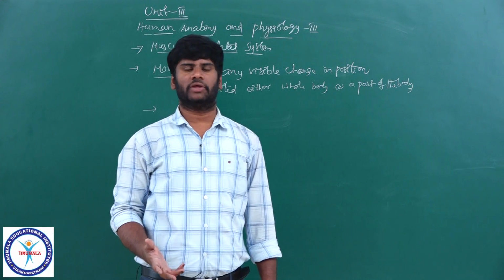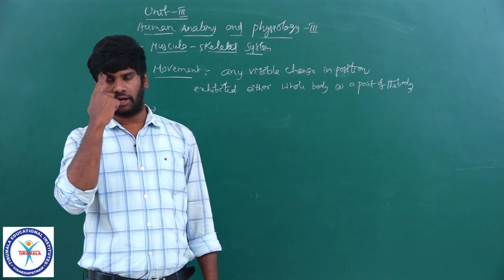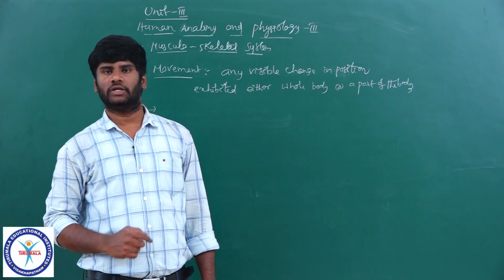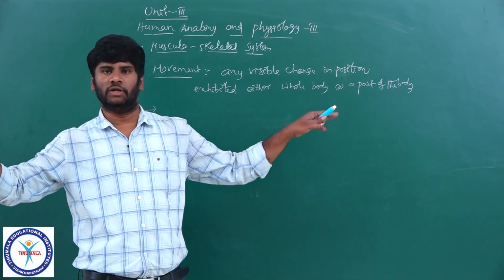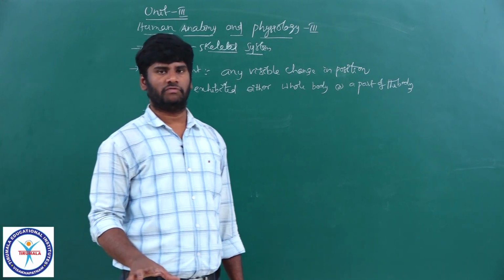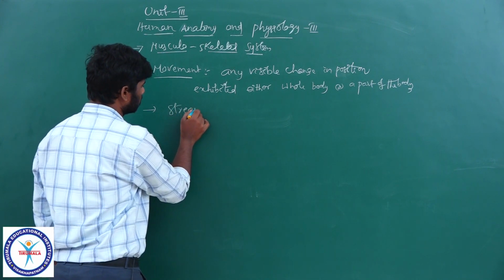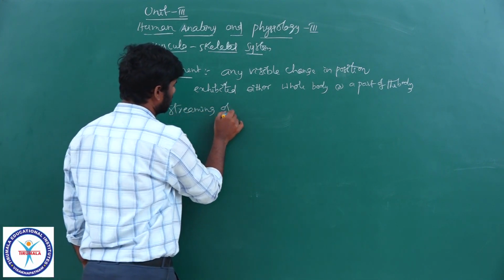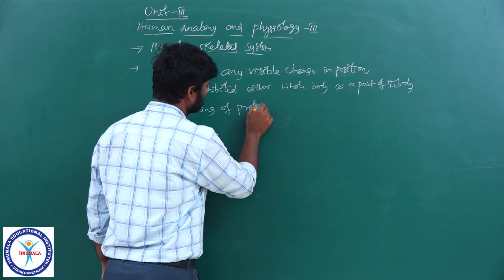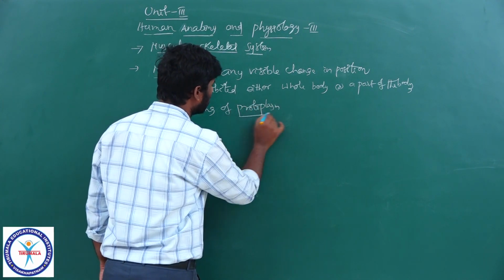Human beings exhibit various kinds of movements, like movement of the eyelid, tongue, jaws and limbs. These are the various kinds of movements, right? And streaming of protoplasm. Streaming means movement of protoplasm.